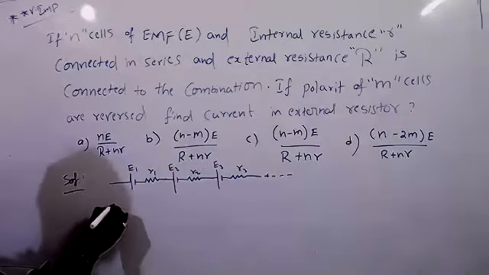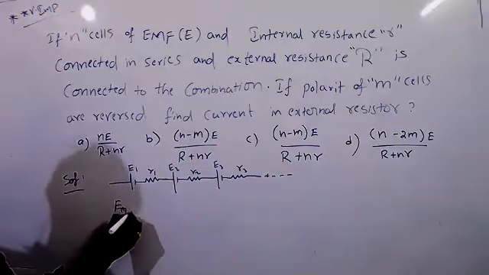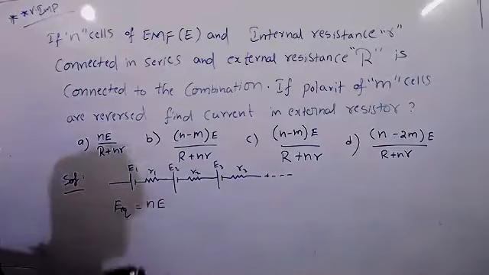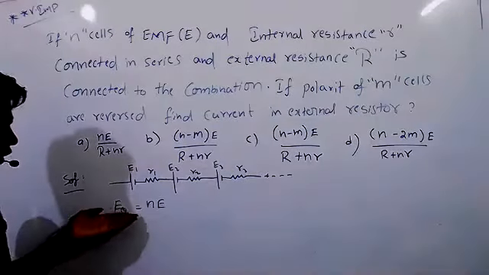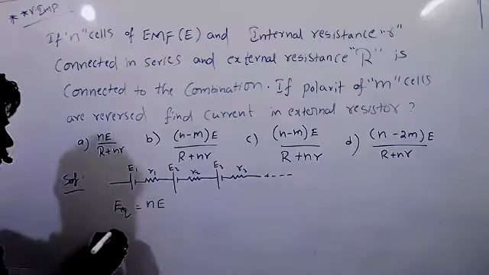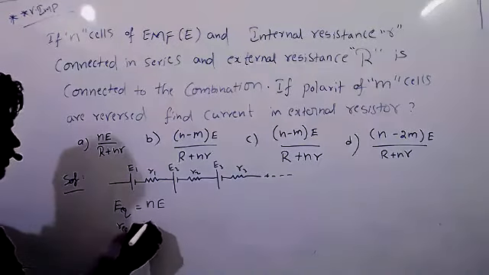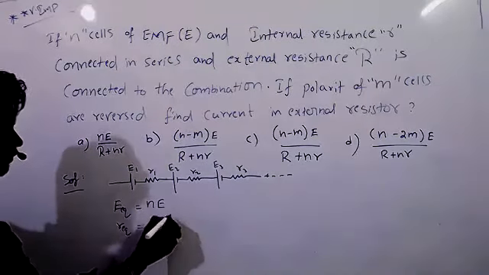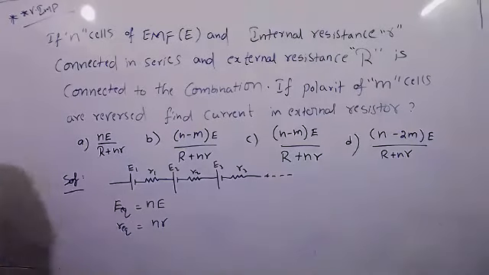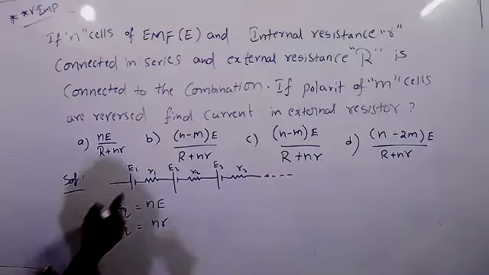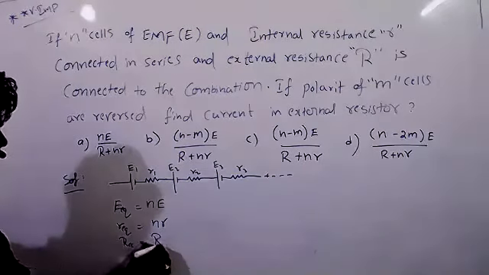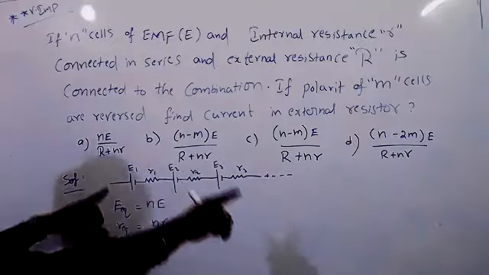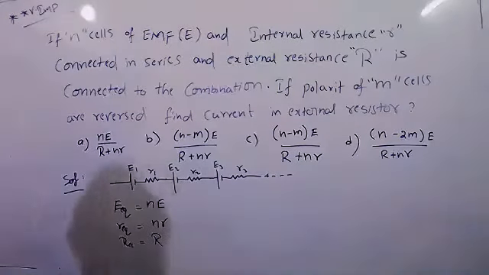So total E equivalent equal to Ne, because n cells are connected in series. R equivalent will become nr. And the external resistance they have given, R, is also connected in series only.